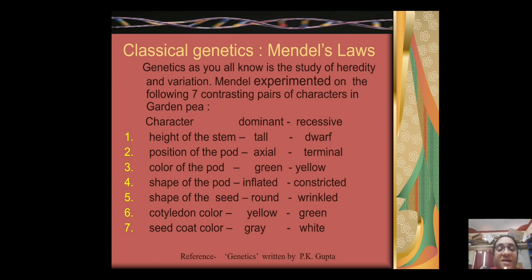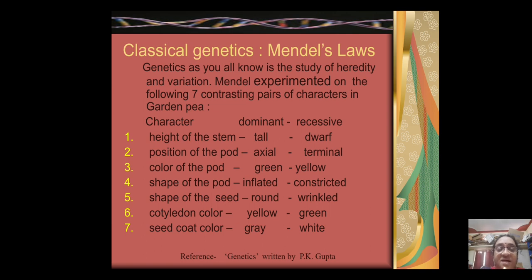Mendel experimented on the following 7 contrasting pairs of characters in the garden pea: height of the stem, tall and dwarf; position of the pod, axial and terminal; color of the pod, green and yellow; shape of the pod, inflated and constricted; shape of the seed, round and wrinkled; cotyledon color, yellow and green; seed coat color, grey and white.